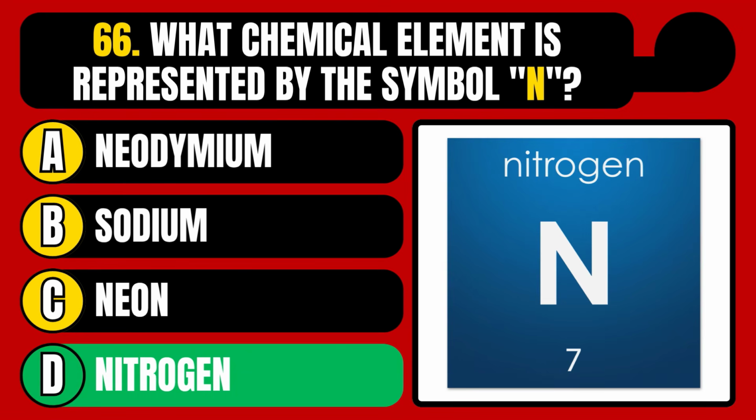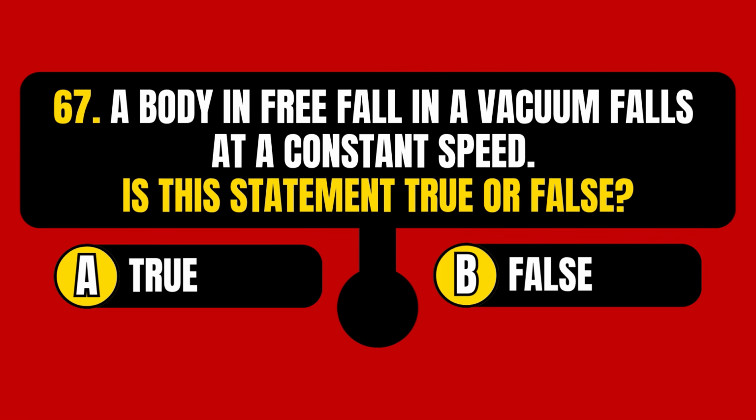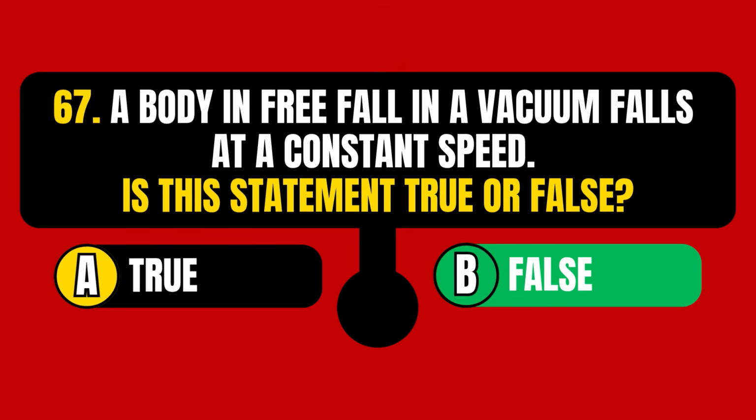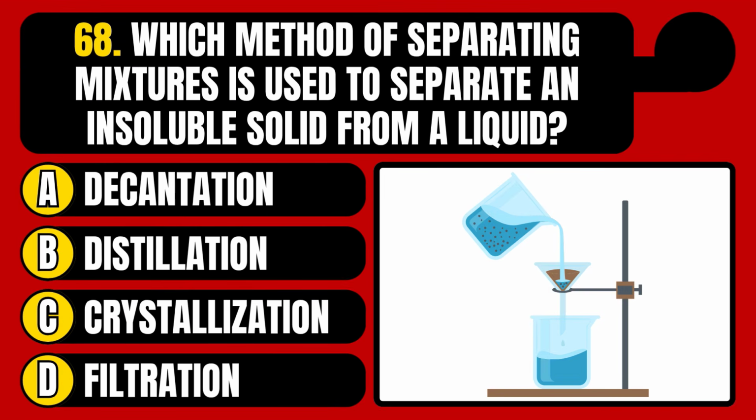The correct answer is option D, nitrogen. A body in free fall in a vacuum falls at a constant speed. Is this statement true or false? The statement is false. Which method of separating mixtures is used to separate an insoluble solid from a liquid?